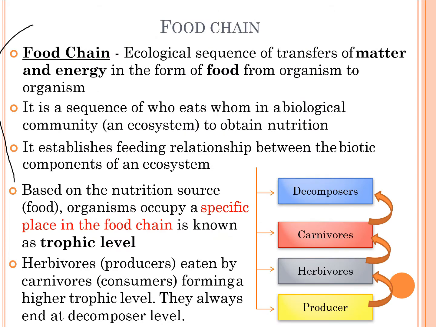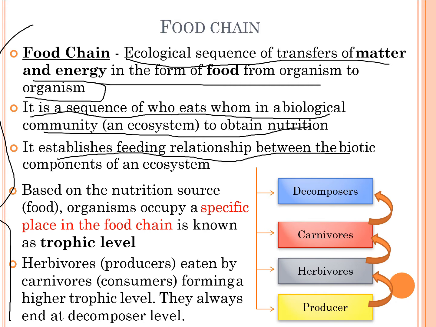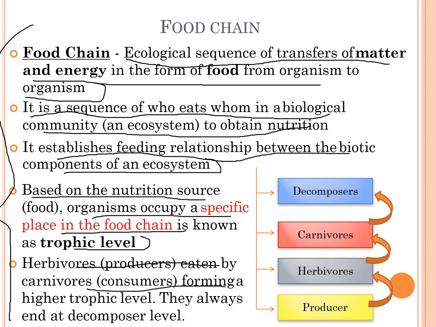Let's talk about the definition of food chain. It's the ecological sequence of transfer of matter and energy in the form of food from organism to organism. All right. It is a sequence of who eats whom in a biological community to obtain nutrition. It establishes feeding relationship between biotic components of an ecosystem. Based on this nutrition source, organisms occupy a specific place in the food chain, which is known as the trophic level. Herbivores eaten by carnivores form a higher trophic level, and the chain always ends at the decomposers level.